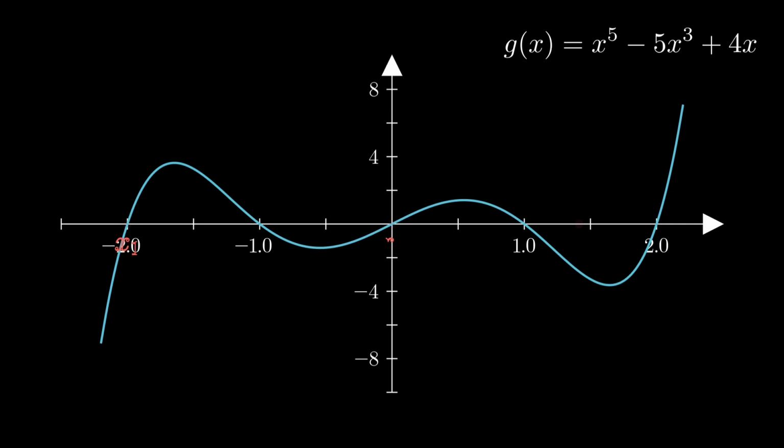It swoops up and down, changing direction multiple times. This shape tells us the function has several interesting features we can analyze.